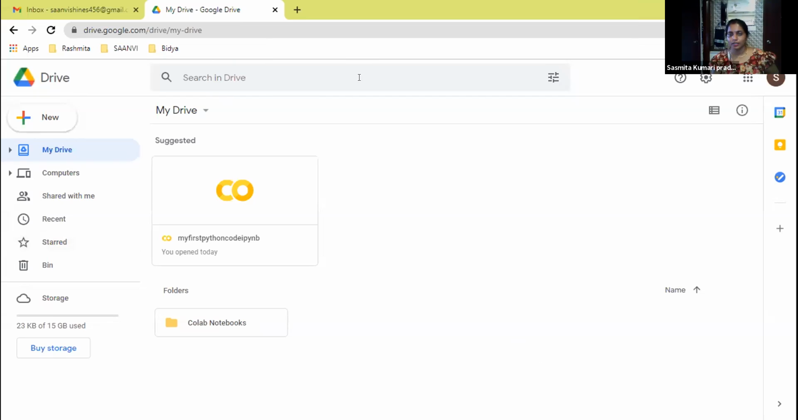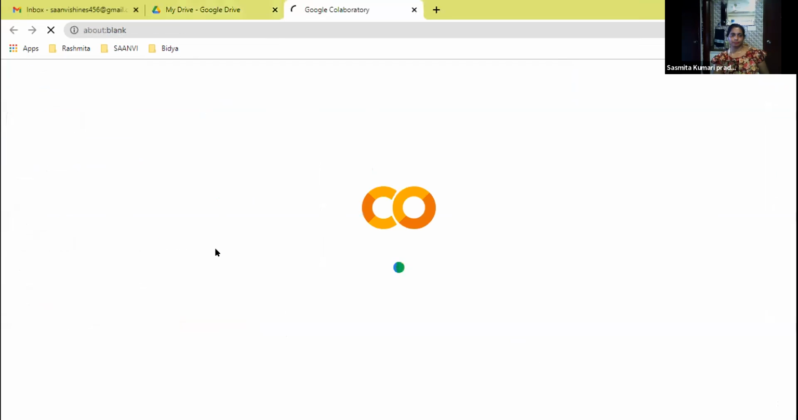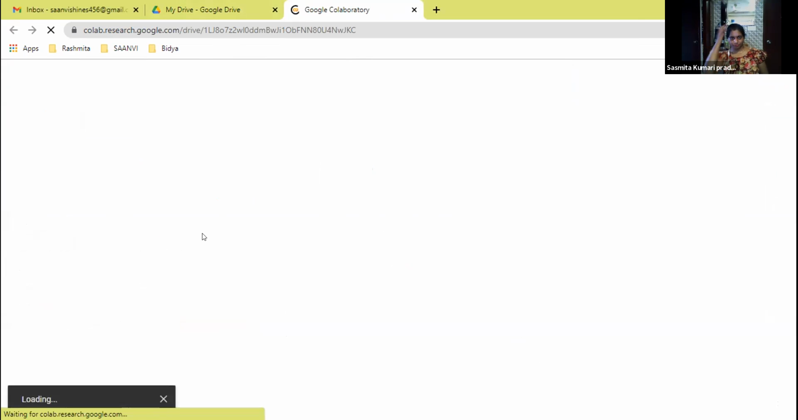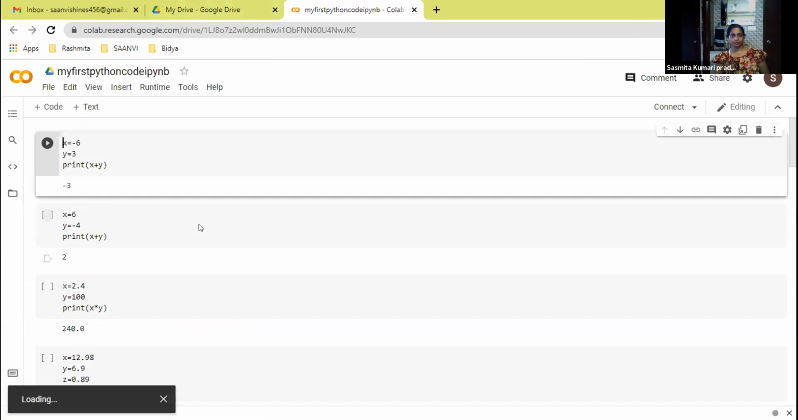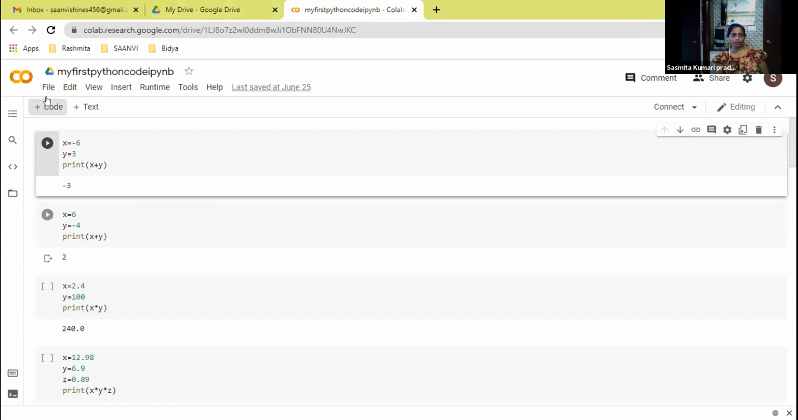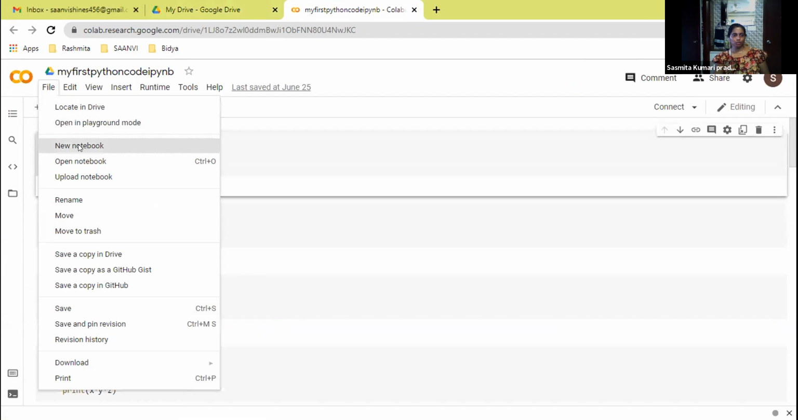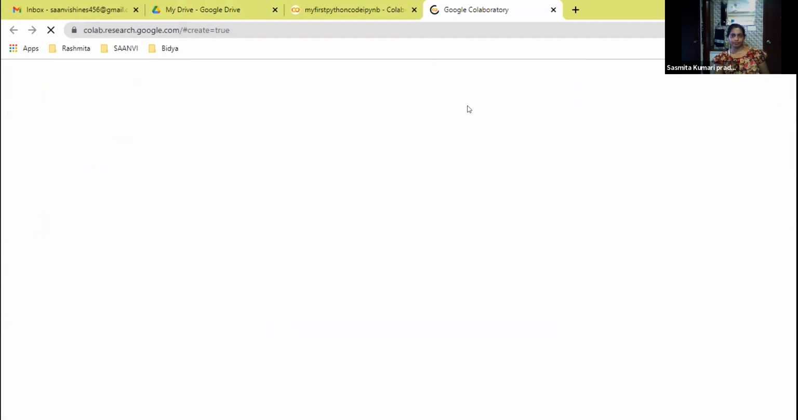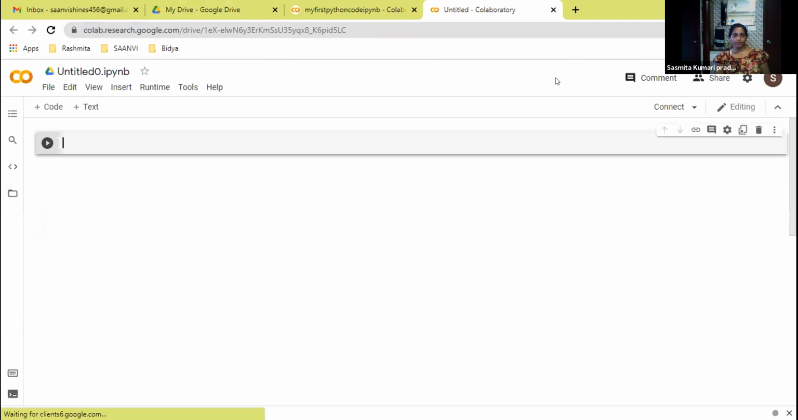I don't know how to open another folder. Share your screen. Click that one, my Python program, double click. Go to file, new notebook. Okay, you will get it. Now you have to save this Colab. Untitled 0 is there, no? Click there. Don't remove the IPYNB extension.